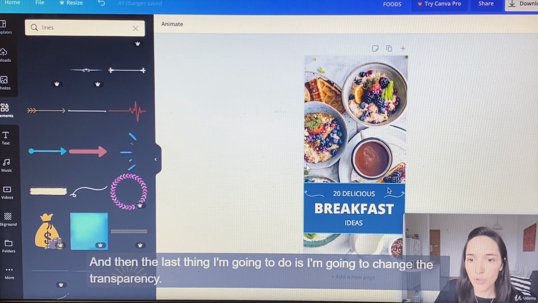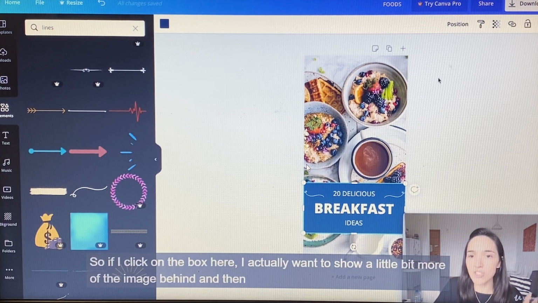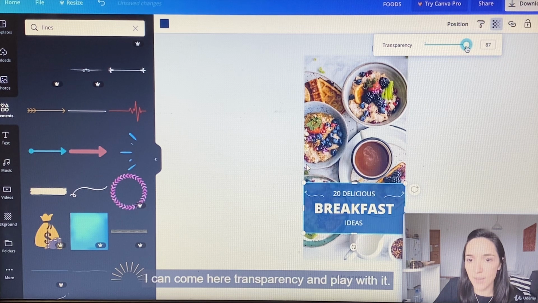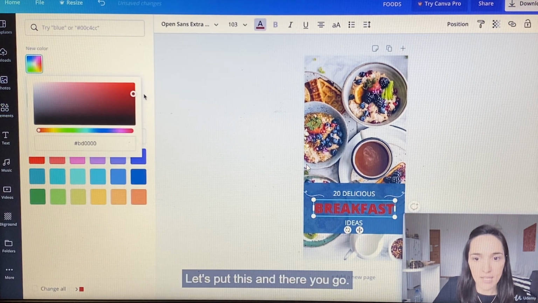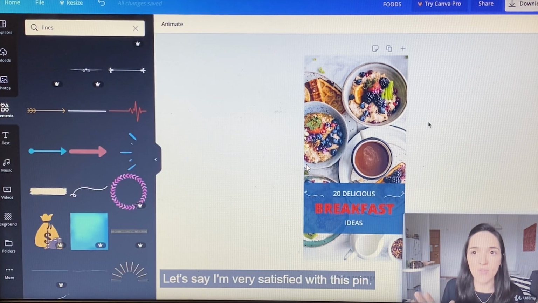And then the last thing I'm going to do is change the transparency. So if I click on the box here, I actually want to show a little bit more of the image behind. And then I can come here, transparency, and play with it. And then let's just add one more step of contrast. Let's put this, and there you go. Let's say I'm very satisfied with this pin.